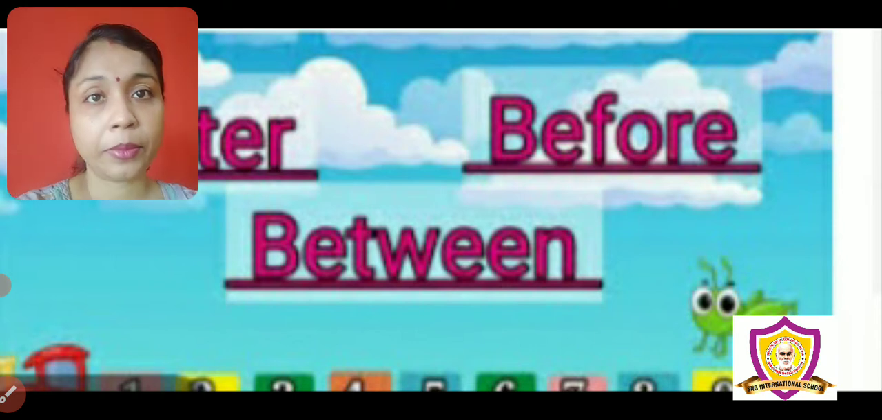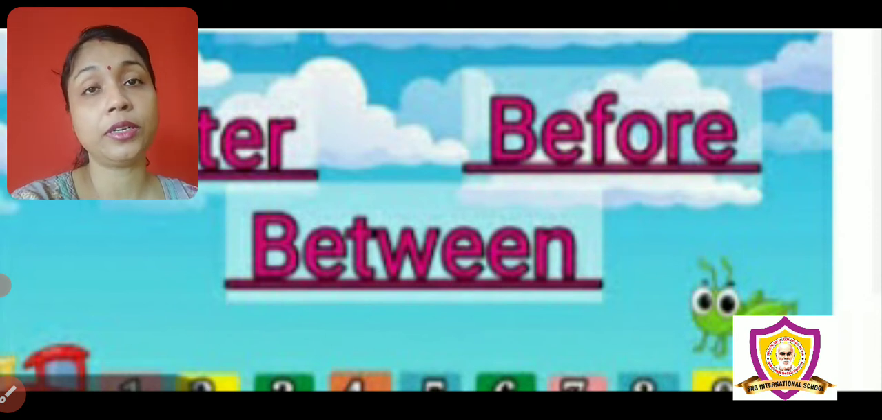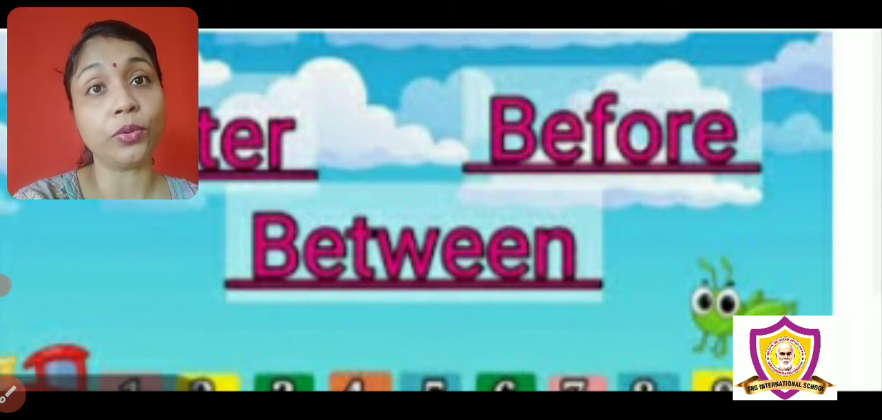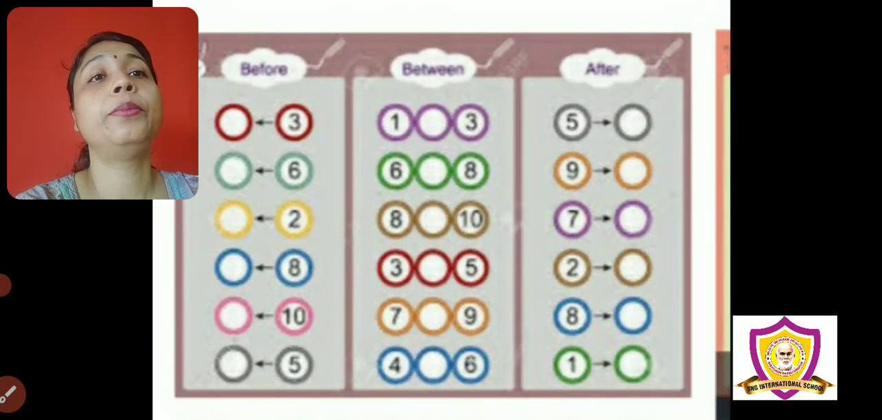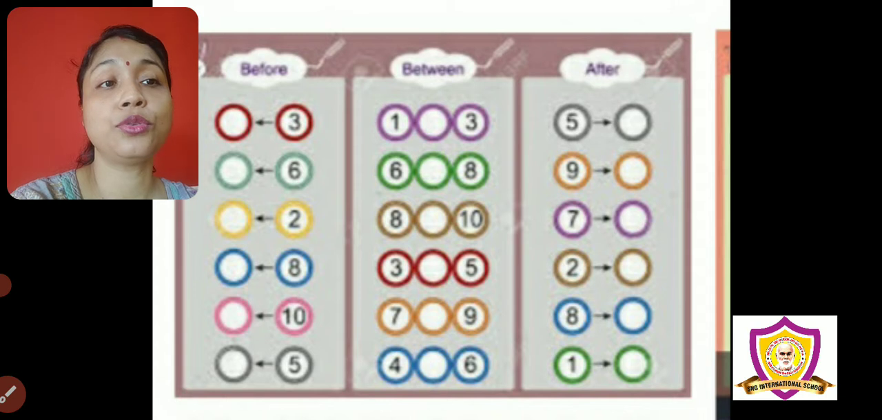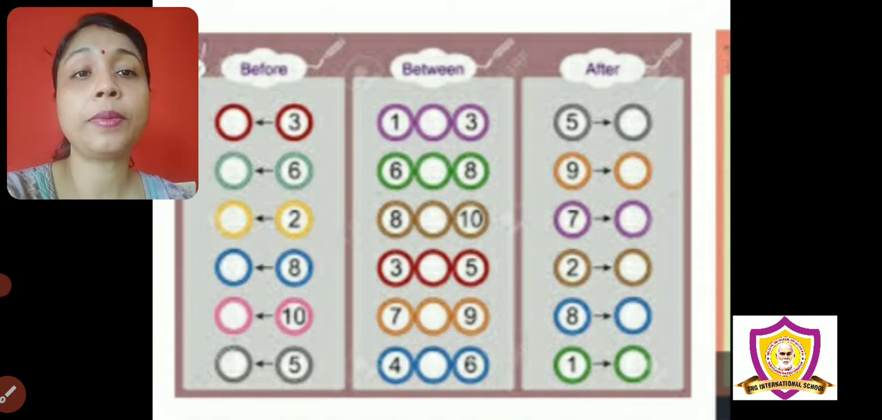Children, before studying today's lesson, I will take a quick revision of after, before, and between number. Remember, we have done after, before, and between number in our Oxford Advantage Little Champs All About Me book, Theme 2 book. Yes, and there we have done between number 1 to 10, right? So let's do some practice.